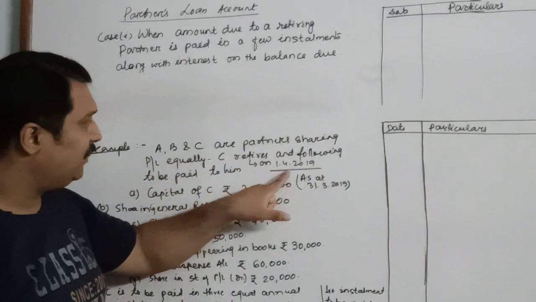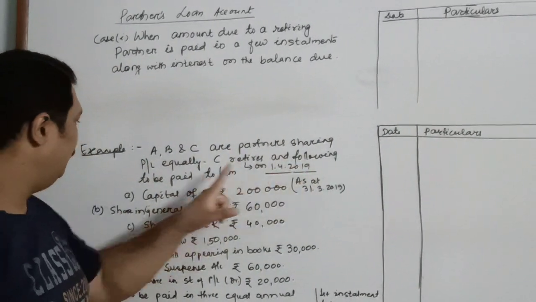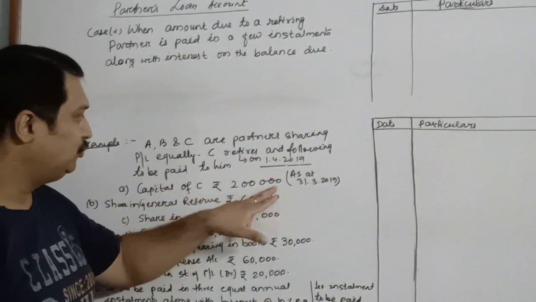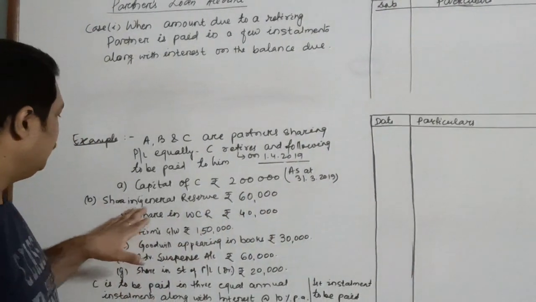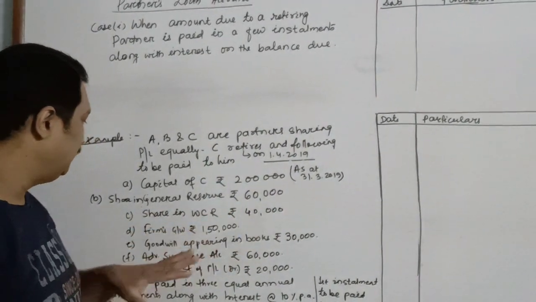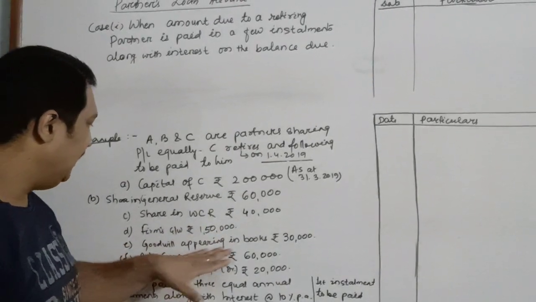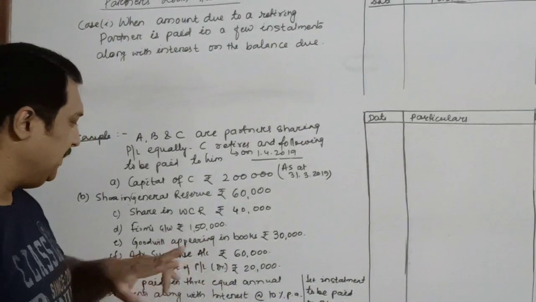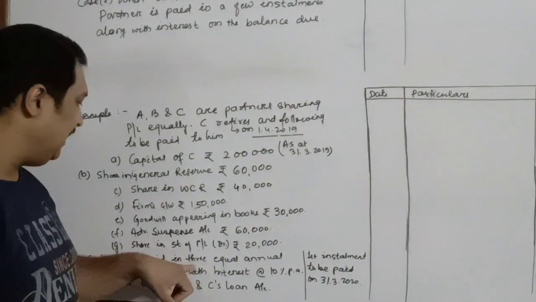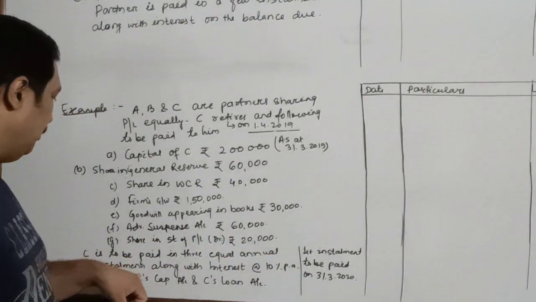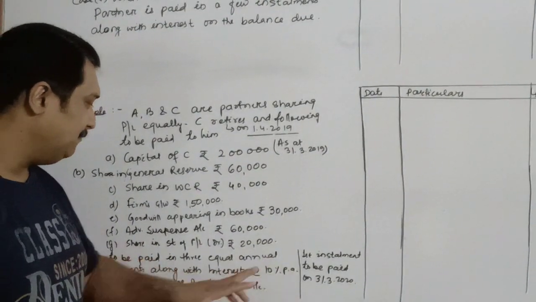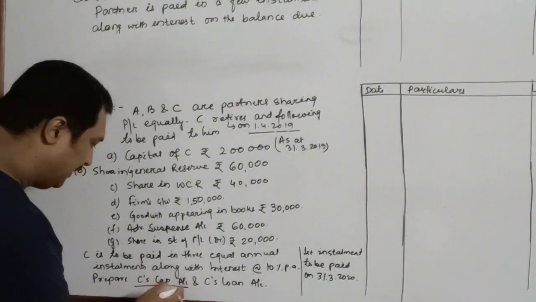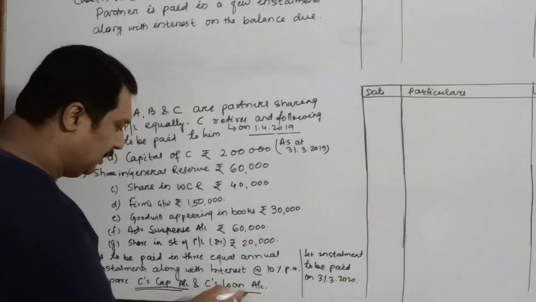C retires on 1st April 2019 and the following are to be paid to him: capital of C rupees 2 lakhs as at 31st March, share in general reserve, share in WCR, firm's goodwill, goodwill appearing in the books, advertisement suspense, and share in the statement of profit and loss, that is a debit balance. C is to be paid in 3 equal annual installments along with interest at the rate of 10% per annum. Prepare C's capital account and the loan account of C.